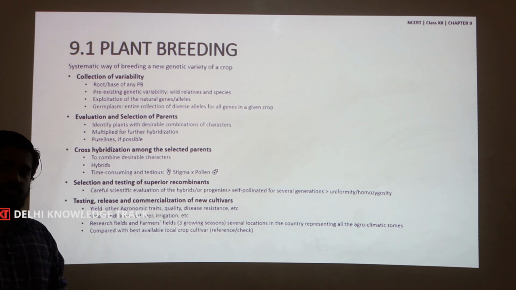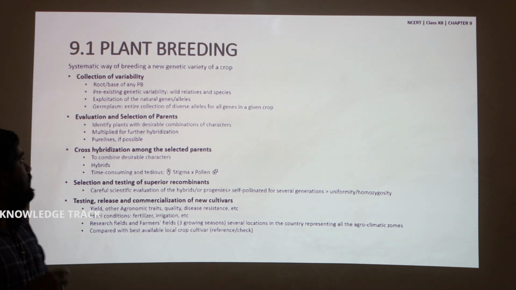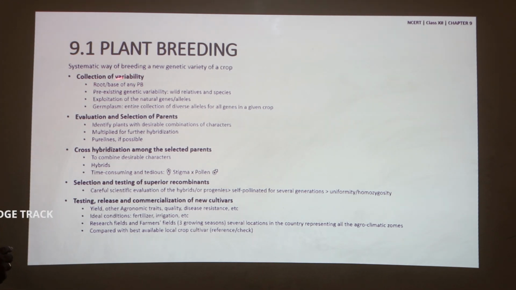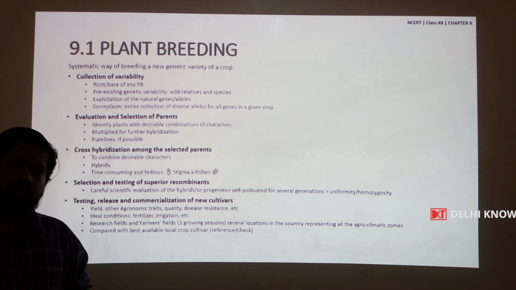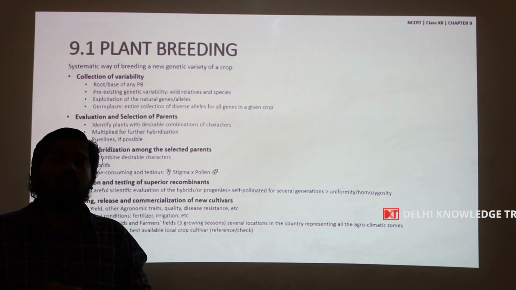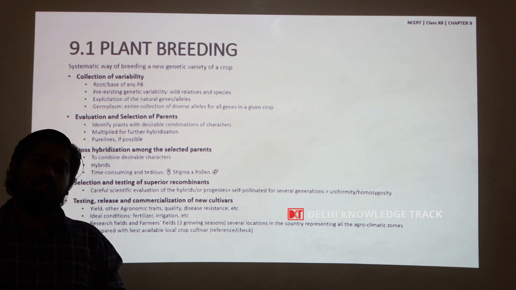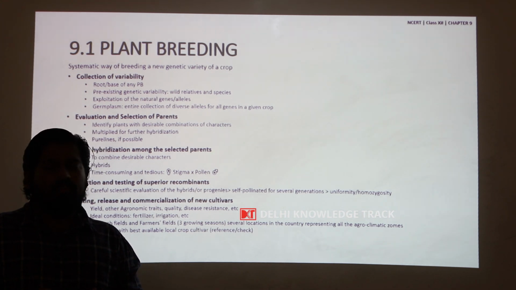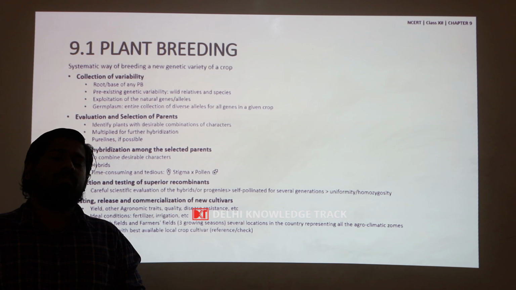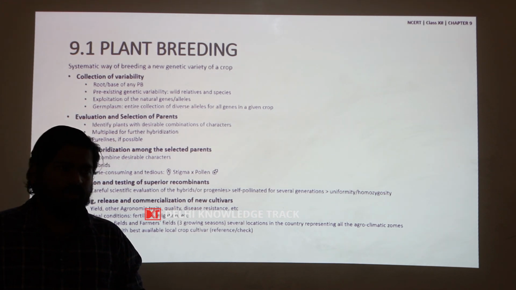The first and foremost important step is collection of variability. It is the root or the base of any plant breeding, where plant breeders go in search of different types of crop plants or the wild relatives of the known crop plants from remote and wild areas.